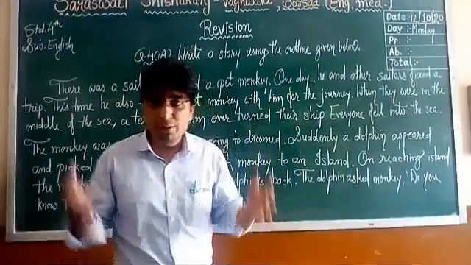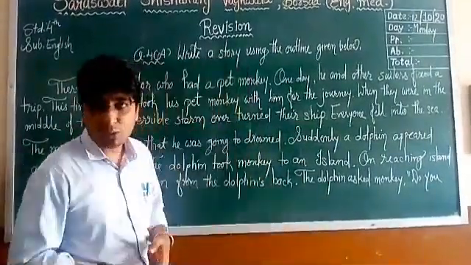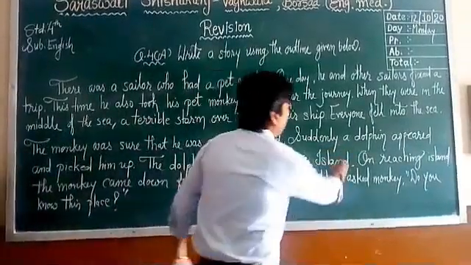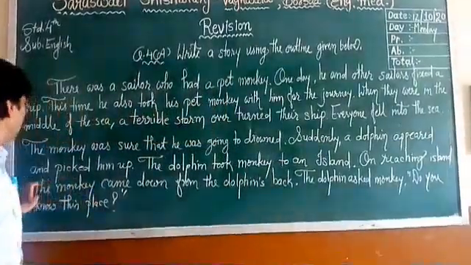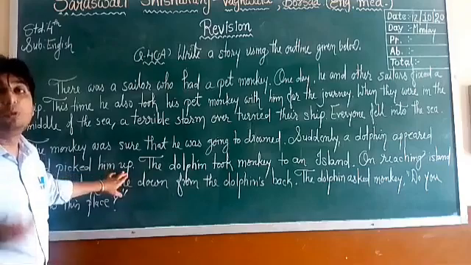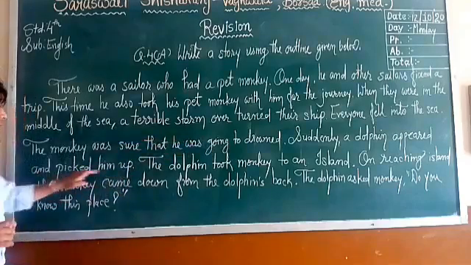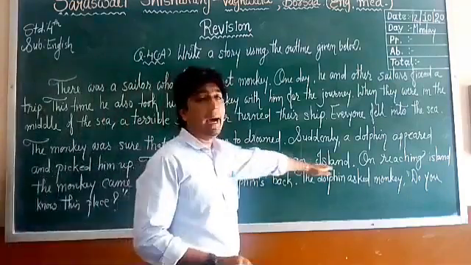Now everybody was drowning, so the monkey also felt that he was going to drown. Suddenly, a dolphin appeared and picked him up. To whom? To the monkey. Suddenly a dolphin appeared and picked him up. The dolphin took the monkey to an island.